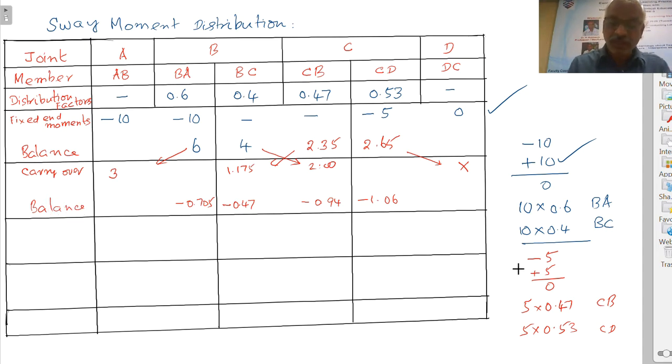This is balance. Again, when you apply a moment here, there will be a carryover. Carryover will be here minus 0.94, 353. Here it is minus 0.47 from here to here. Half the value from here to here is minus 0.47, minus 0.235. From here no carryover. Again balance.